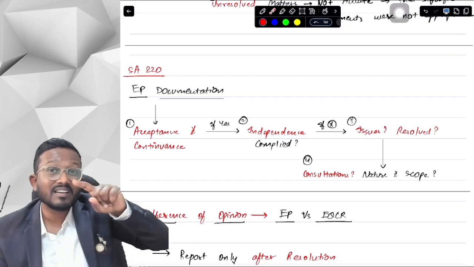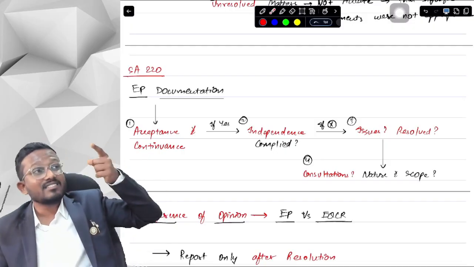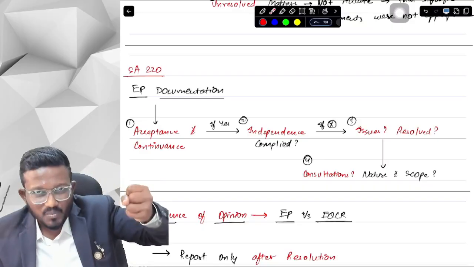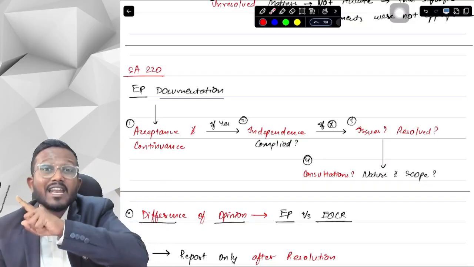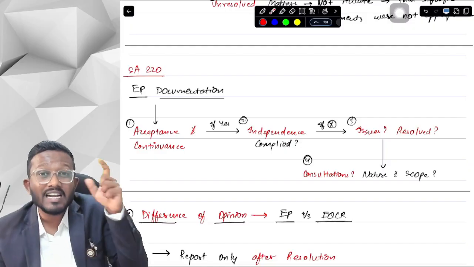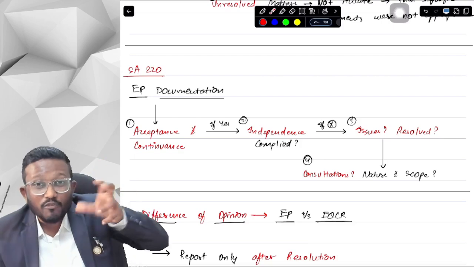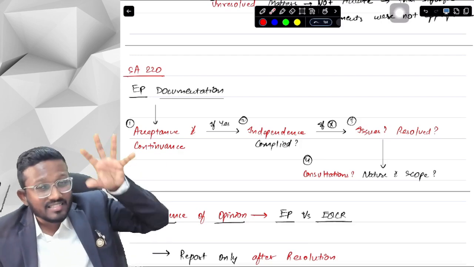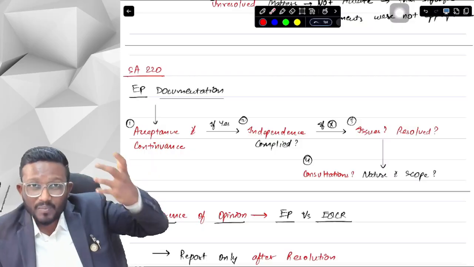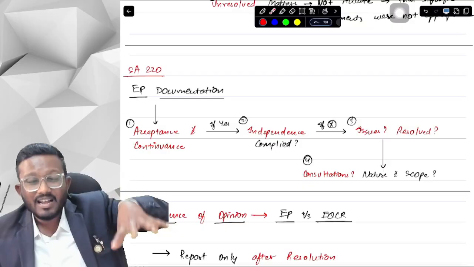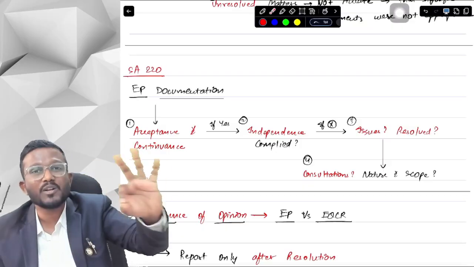If the engagement partner is consulting someone and the opinion given by that person does not match the engagement partner's opinion, then we cannot give our auditor's report until we resolve the differences. Until the difference of opinion is resolved, until the other person agrees to our opinion, or we agree to their opinion, or we agree to a common opinion. Unless this happens, we cannot issue an auditor's report.